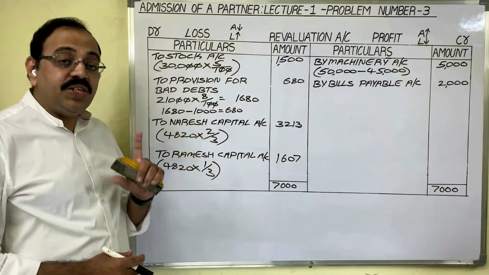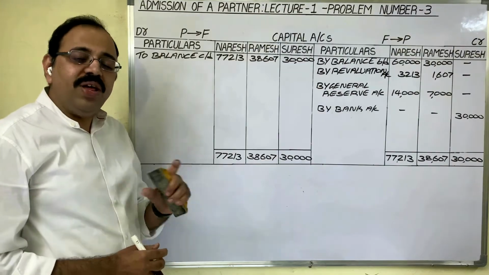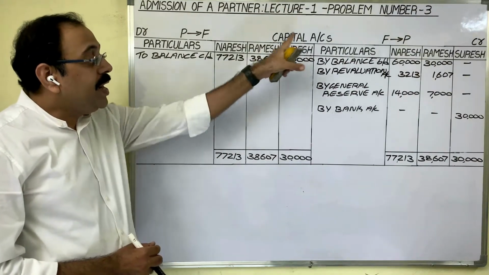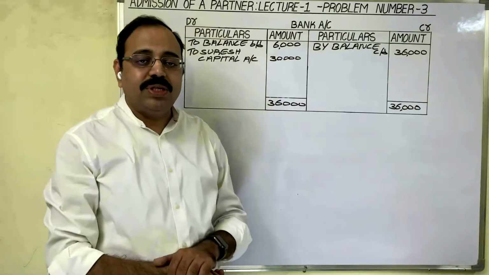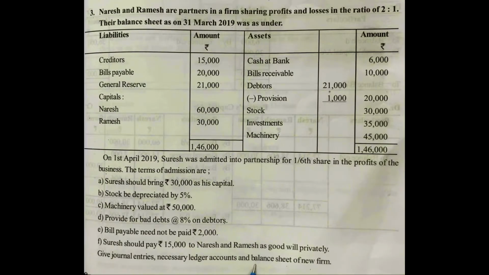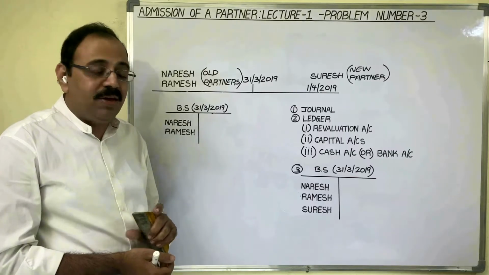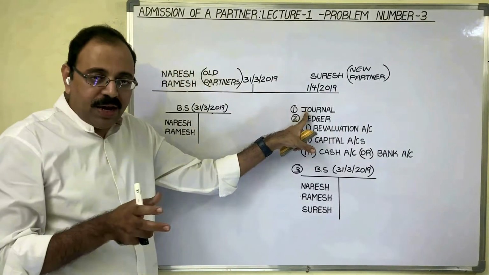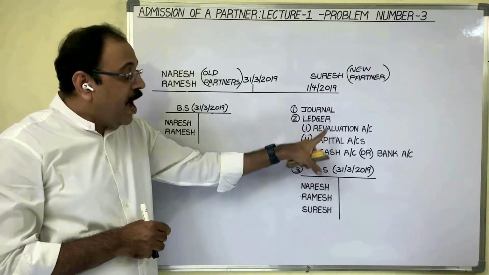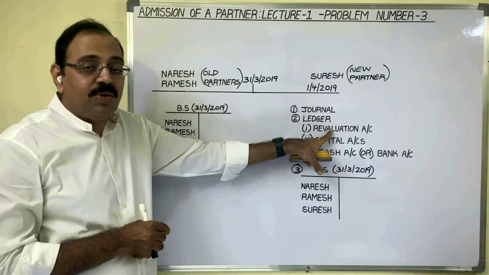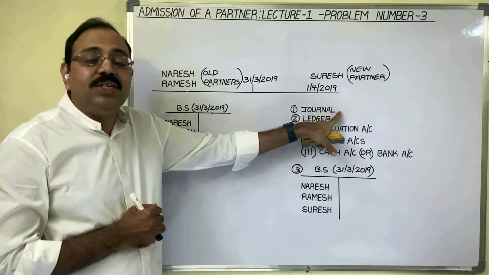After the journal entries, we have to prepare the necessary ledger accounts. In the ledger, first you have to prepare the revaluation account. This is the revaluation account. After that, we have to prepare the capital accounts of all three partners in this manner, and the bank account. Finally, he is asking us to prepare the balance sheet of the new firm. This is the balance sheet. Actually speaking, first we should write all journal entries. After that, one by one we open the accounts and post those journal entries in the accounts. But if I explain in that manner, you cannot understand the journal entries.